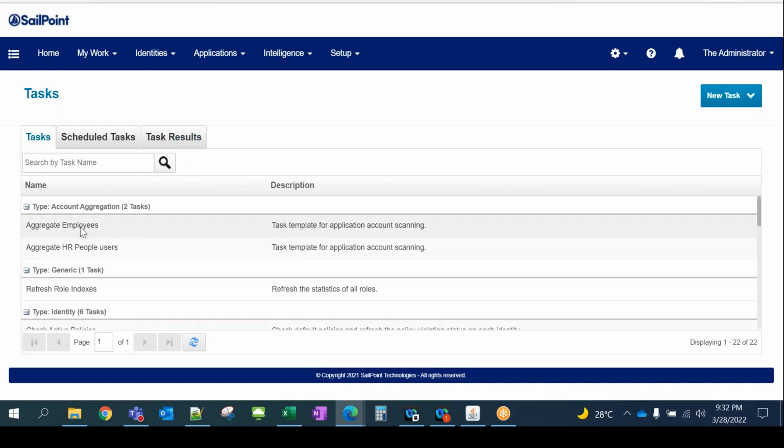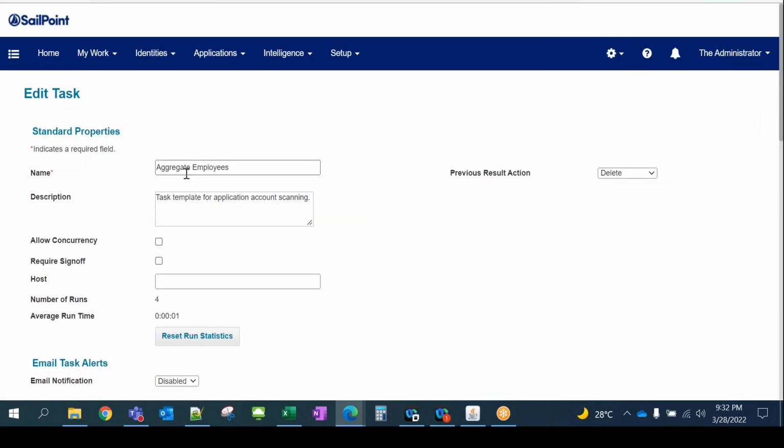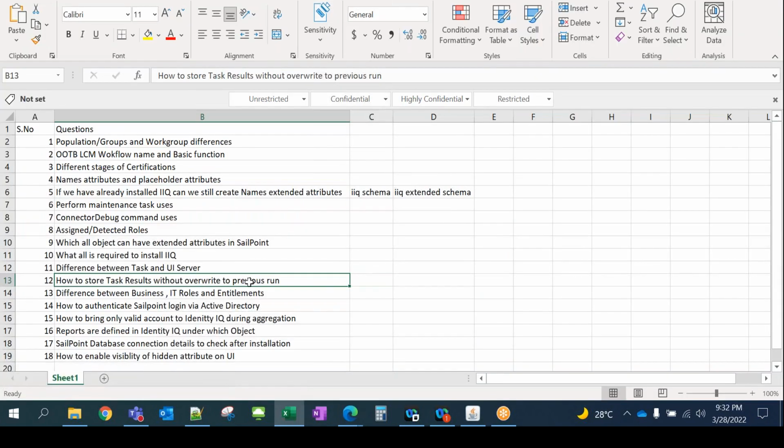So how we can do that is basically from this value. Under aggregate employee we have this option, previous result action. Delete means it will delete, it's not going to keep it. If you say rename old, it means it is going to rename your old occurrence and it will create a new file with the aggregate employees. So that's where it is helpful. People are generally looking for this answer. So this is the answer for that, previous result action under edit task. You can configure it, and based on that you can store your previous run results. It will not overwrite.